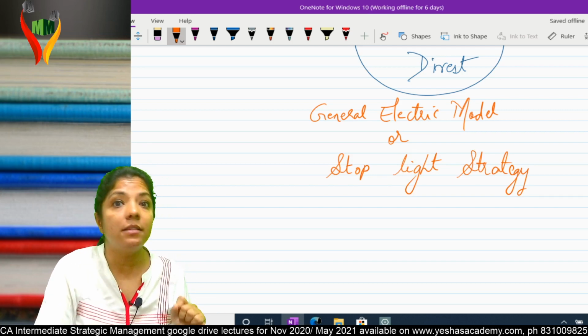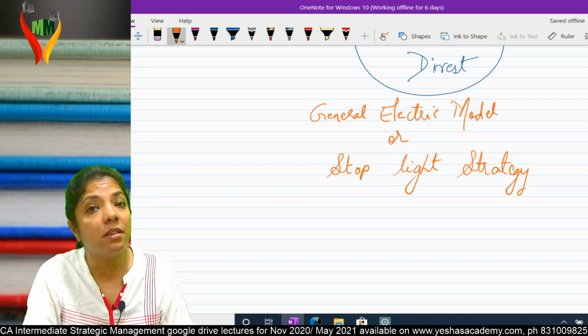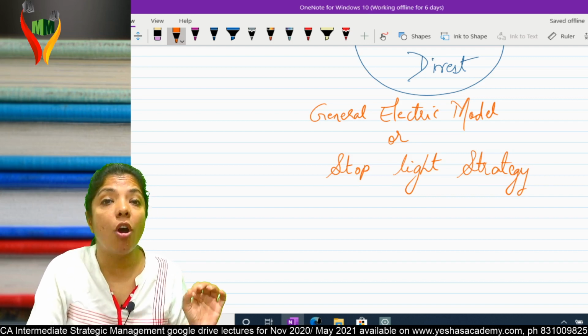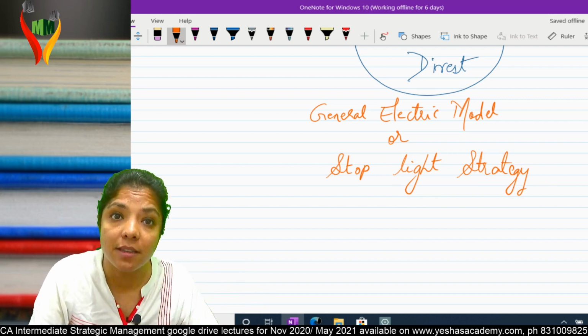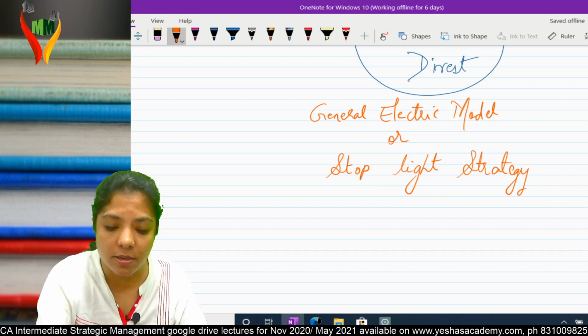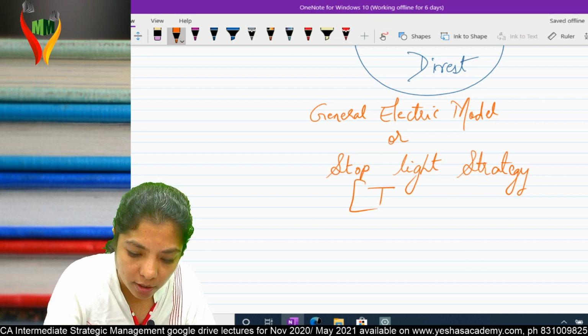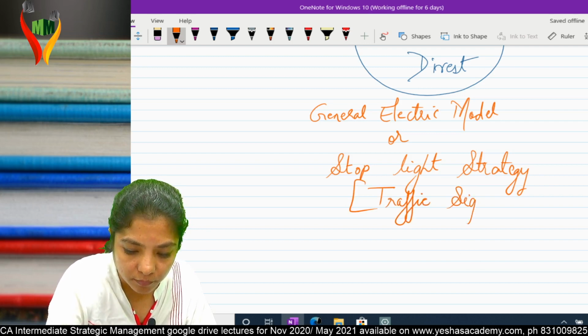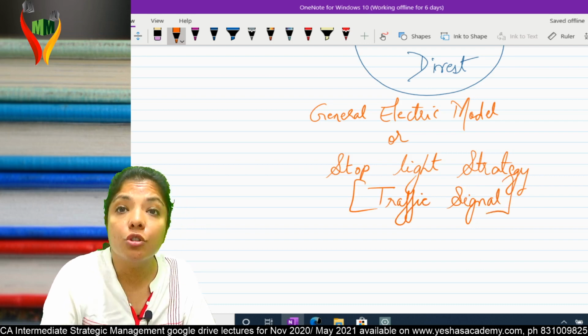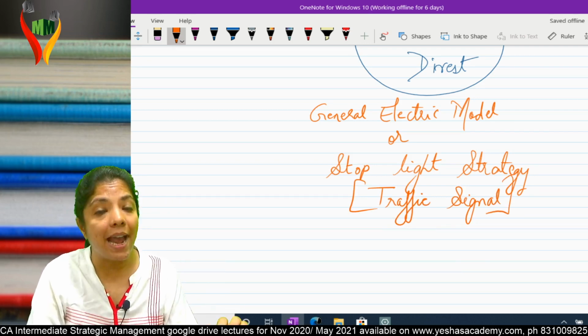Why is it called stop light strategy? The reason behind that is it is based on traffic signals. I'll come to that point, but just keep in mind, it is based on traffic signals. So we call this stop light strategy.